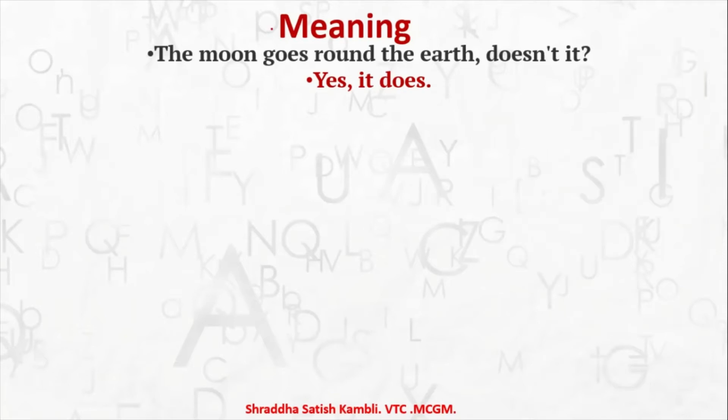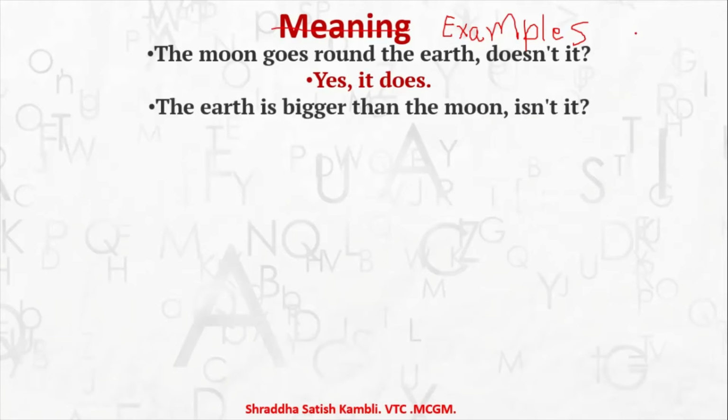So let's change the heading here and say they are all examples. We will see questions as well as answers in these examples. So the first one: the moon goes around the earth, doesn't it? The answer is yes, it does.